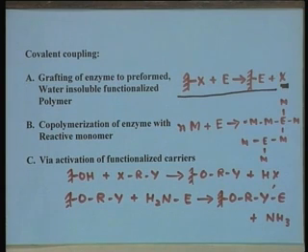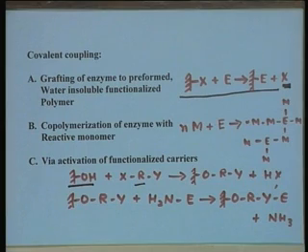And the third and very commonly employed method is via activation of the functionalized carrier. You do not take a preformed carrier, but some carrier with some functional groups, activate those functional groups by a certain reagent, and then the activated matrix can react directly with the enzyme functional group to give you an immobilized preparation.